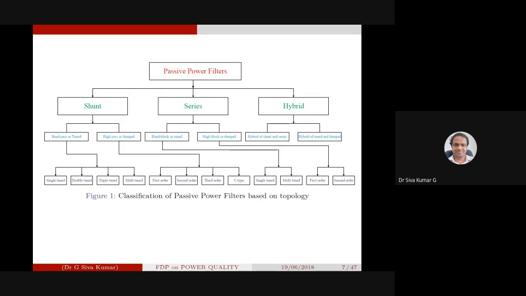The topology in the sense that passive filters can be used in shunt, or in series, or a combination of both series and shunt. In a system, we can connect passive filters in series or in parallel, or both.